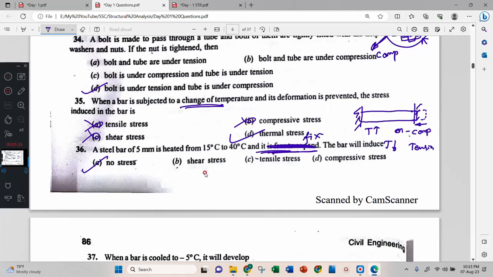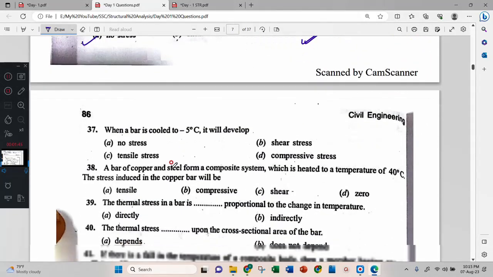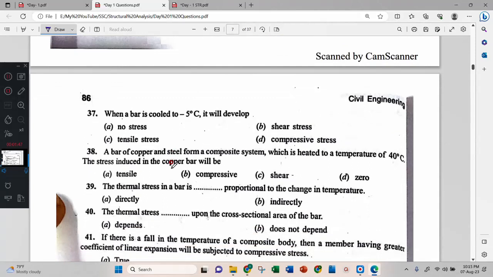Okay. Now I will change the question. Fixed. Now, which option? Compressive stress. Very good. Compressive stress. Because rigid and it wants to expand, but the supports are not allowing it to expand. The bar is cooled to -5 degree. It will develop.